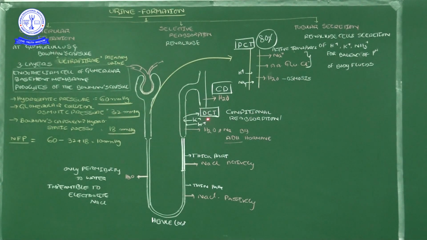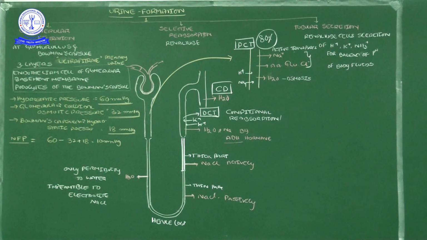In the distal convoluted tubule, water molecules and sodium ions are also reabsorbed, and that too based on the ADH requirement. Without ADH this place does not function. Which place? The DCT, distal convoluted tubule. That's why we said the condition is applicable. And then the primary urine reaches the collecting duct. CD means collecting duct. The collecting duct also has a significant role in absorption of water.